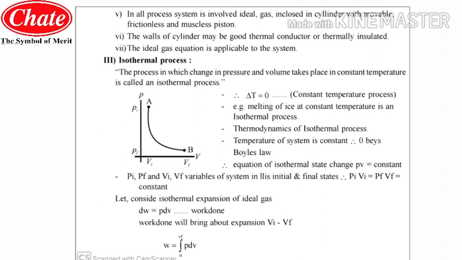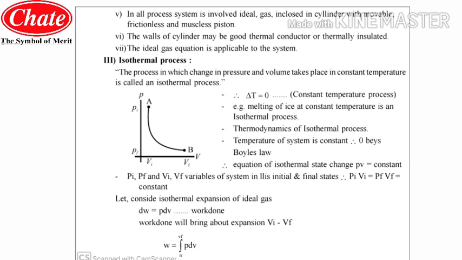And the sixth one, the walls of the cylinder may be a good thermal conductor or thermally insulated. So these are the two either-or conditions, that it may be a thermal conductor or thermally insulated, means there will not be transfer of heat. Now the last but not the least, the ideal gas equation is applicable to the system. So what is the ideal gas equation? It is nothing but PV = nRT. When we study that, I'll explain in detail.